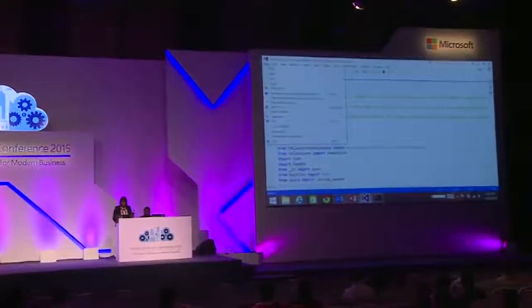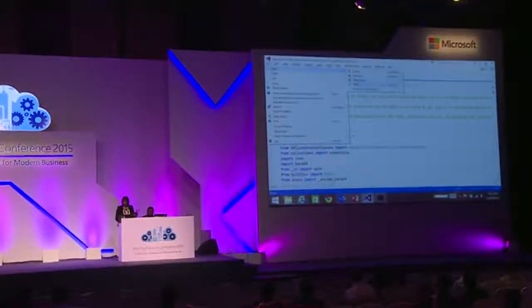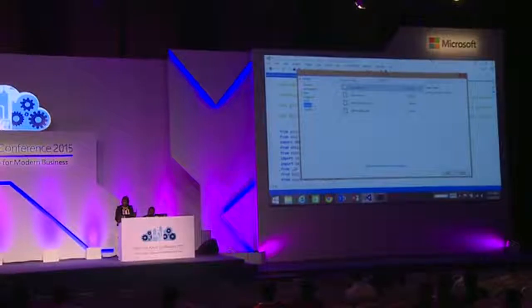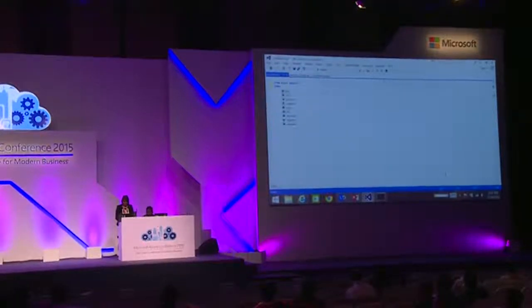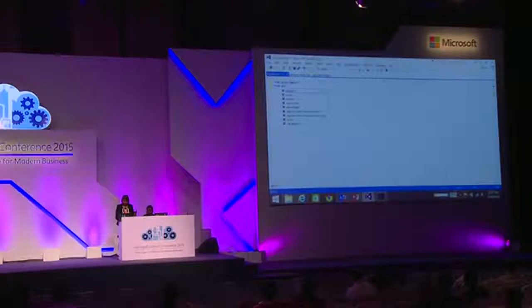So I'm saying, okay, I want to create a Python file, and I've installed Azure. So I'll say from azure import star, from azure.servicemanagement.